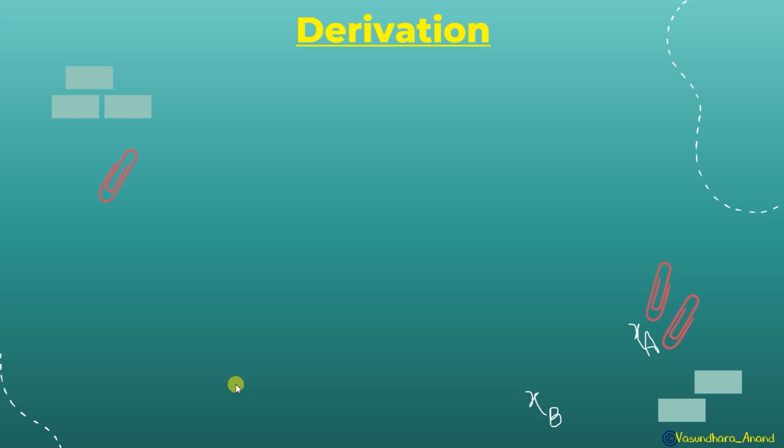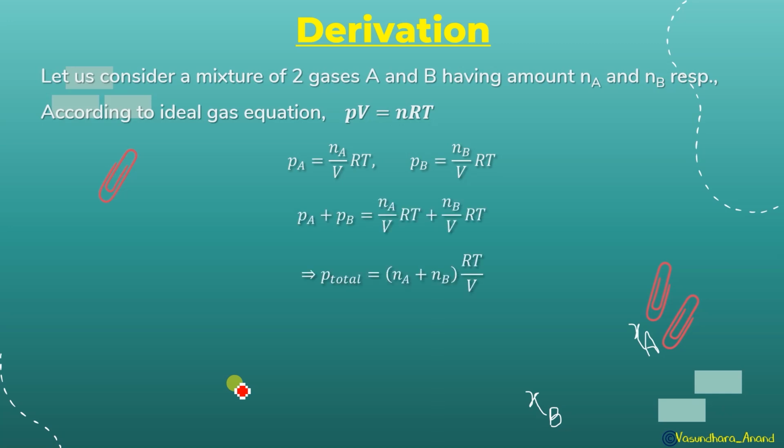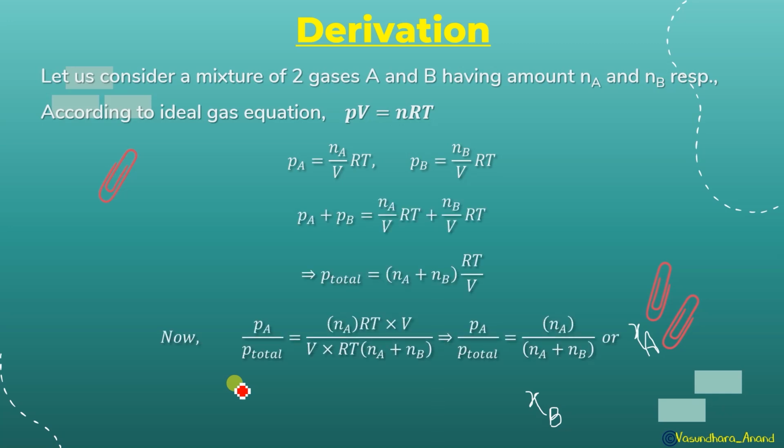Okay, so let's do that derivation, how we got it. Let's consider a mixture of two gases A, B having amounts Na and Nb respectively. According to the ideal gas equation, PV is equal to nRT. Because we want the individual partial pressure, let it be PA, which is equal to Na upon V, because volume is going to be the same, and RT, obviously, is going to be constant. Similarly PB will be Nb upon V RT.